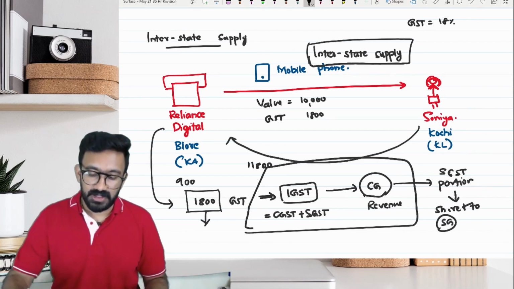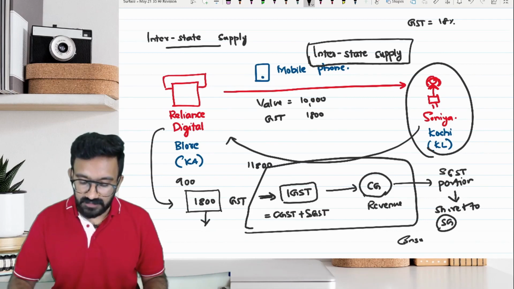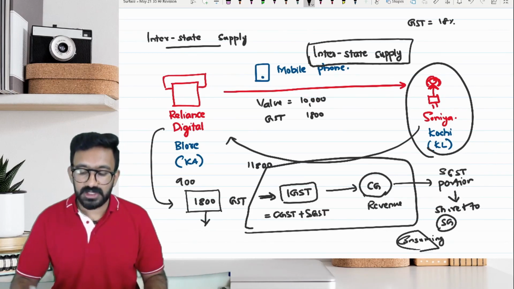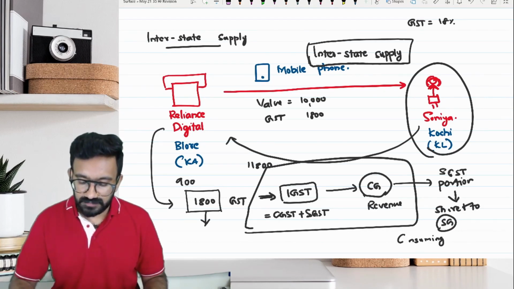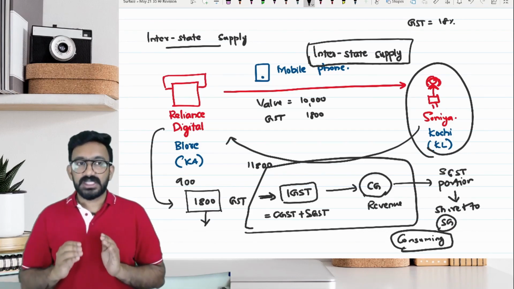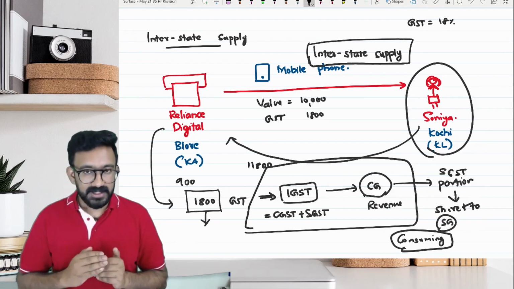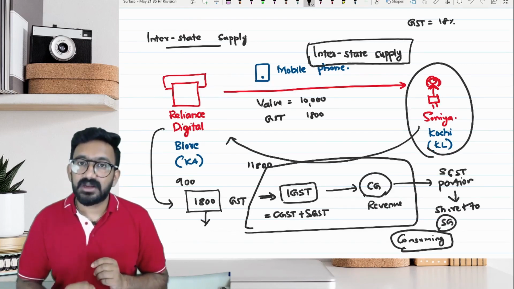Which state government? It will be the consuming state which gets the revenue. So another important point that you need to understand, which acts as a fundamental for our GST discussion, is whenever interstate supply happens, which means supply is happening between the states, which government gets the revenue?